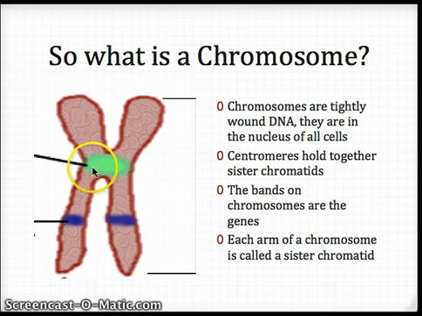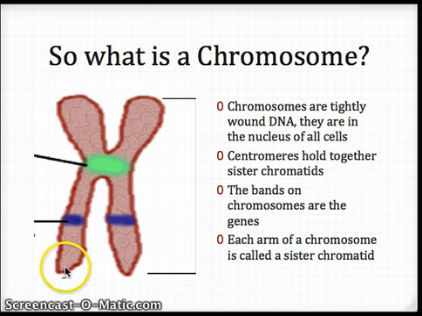First off, the big button-looking thing in the middle is called a centromere, and its job is to hold the chromosome together. This is kind of like an arm, and this is another arm. We'll talk about that in just a second. Those two things have to be held together by this button in the middle, or else it would fall apart. The lines on the chromosomes, the bands, those are genes, so make sure you label that.